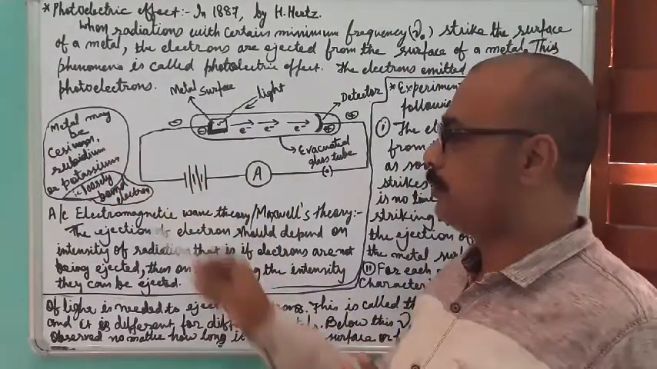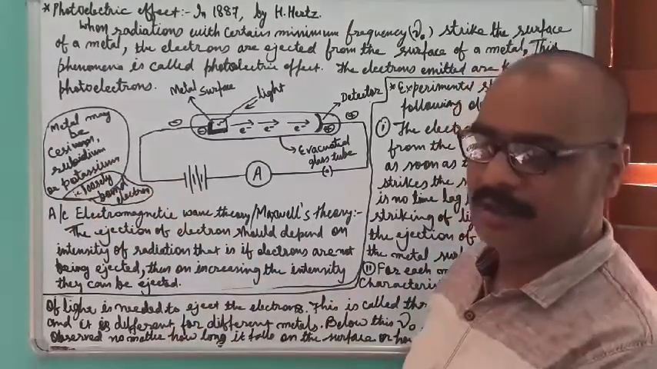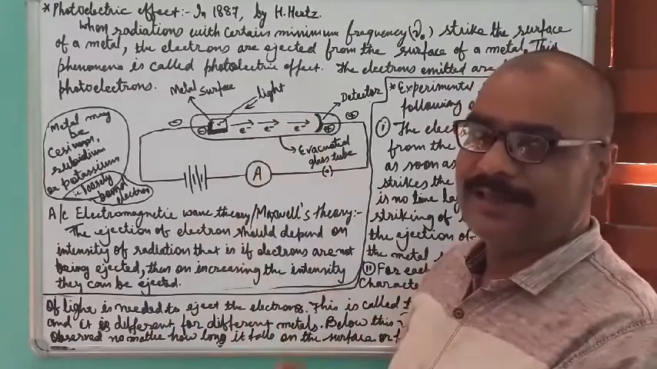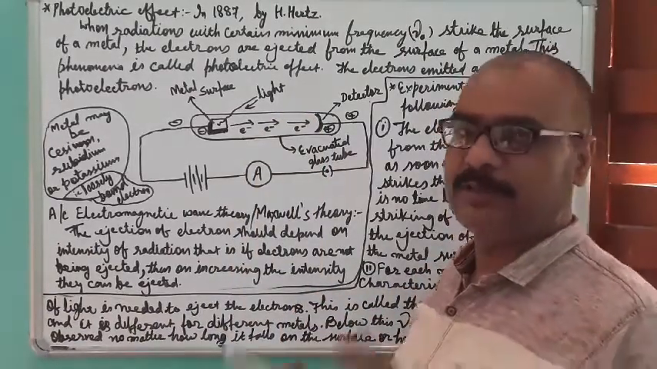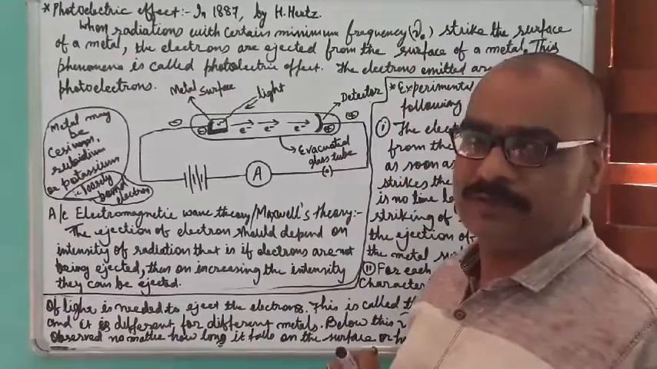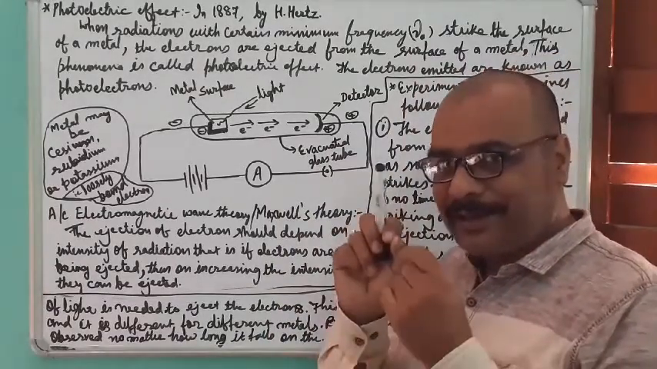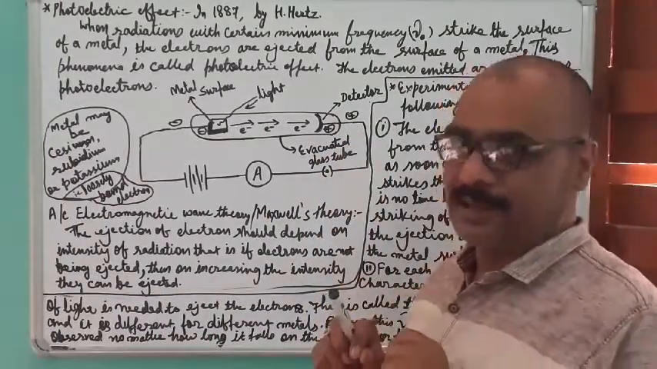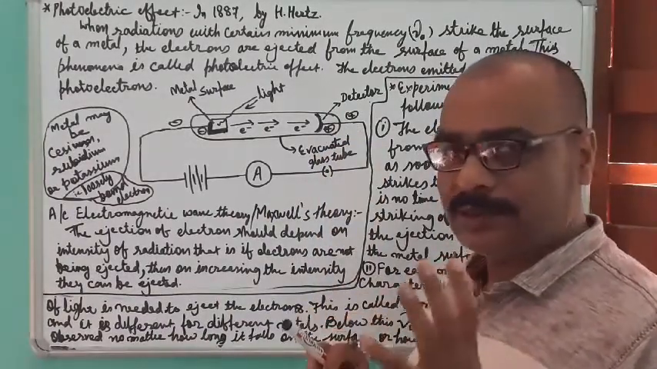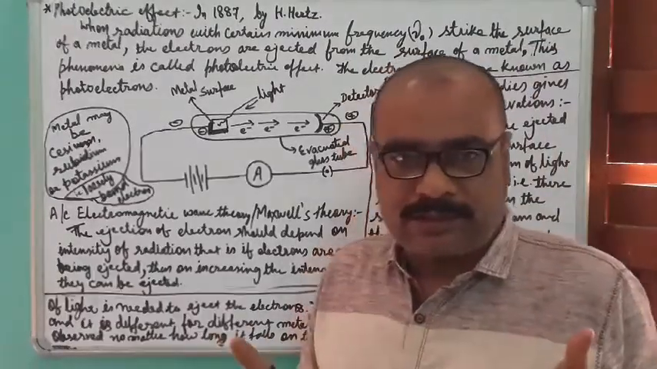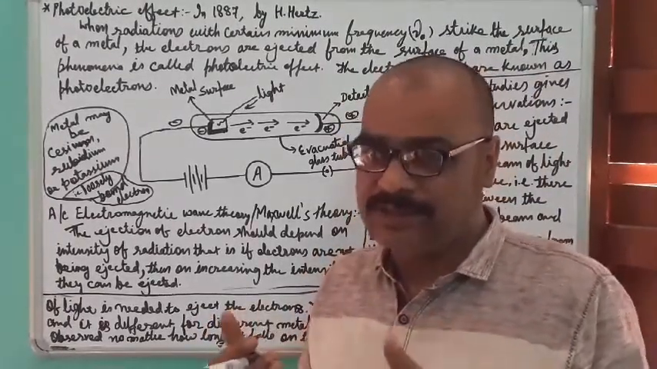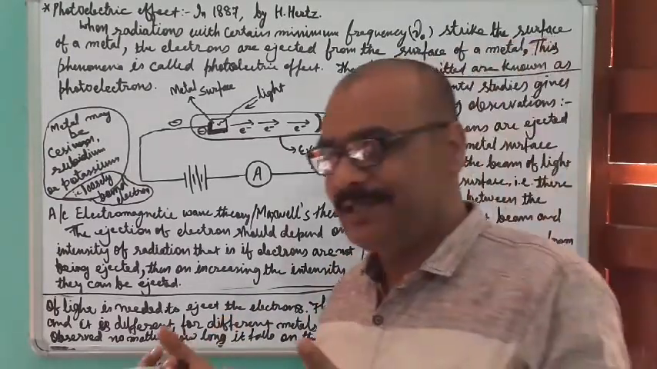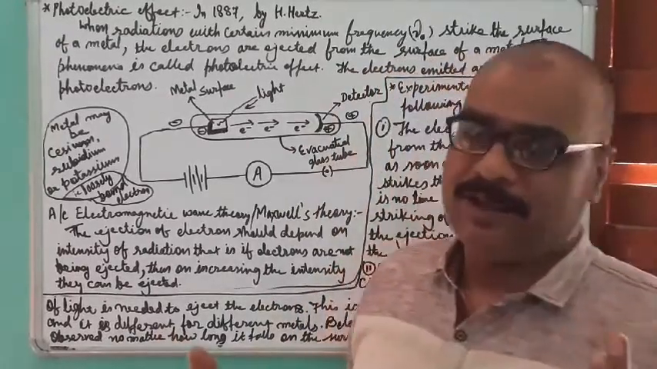Otherwise it will not. If you keep cesium, rubidium, potassium open on any plate or anywhere, a lot of scorching sunlight may fall over it, but there will be no release of electrons unless it is combined with the receiver or detector. It will not release electrons, because if somebody wants to donate, someone else should be there to take the donation. If nobody is there to take it, then there will be no donation.